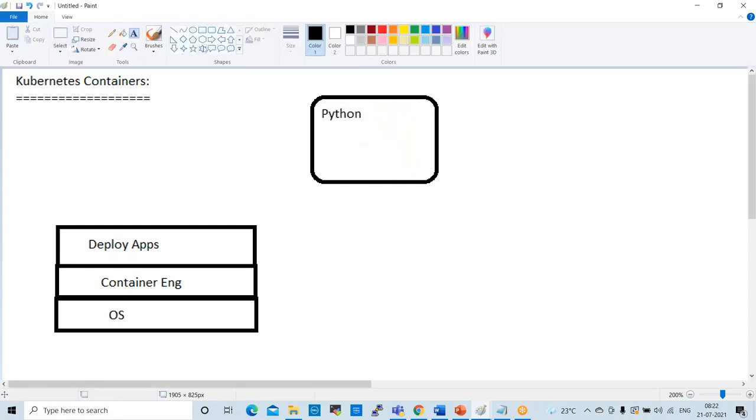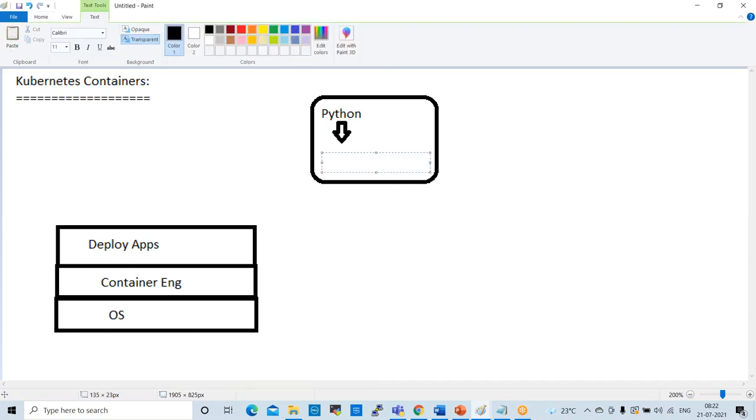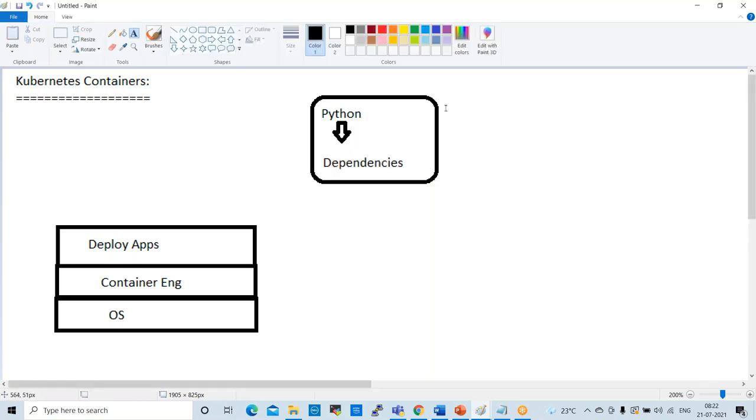This Python application will depend on some dependencies, and the dependencies will depend on the container engine.